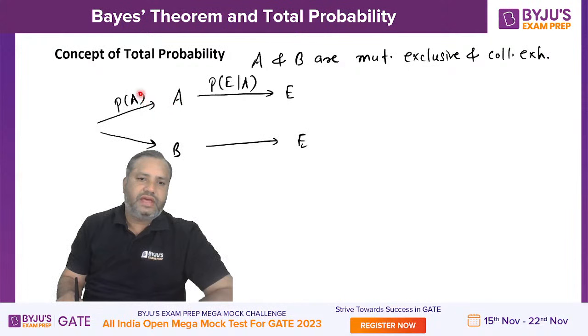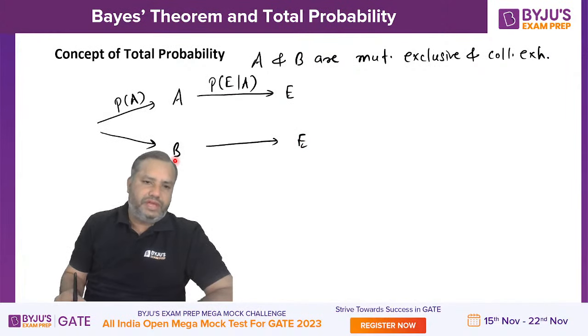So for A, there is marginal probability and for E, there is conditional probability. Similarly, when event E is occurring through B, then B is independent. So marginal probability for B and conditional probability for E.